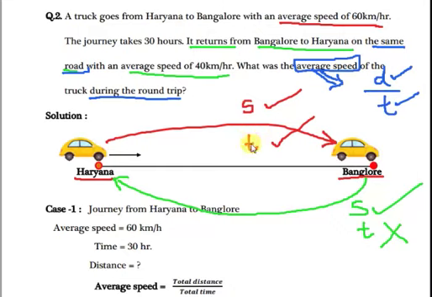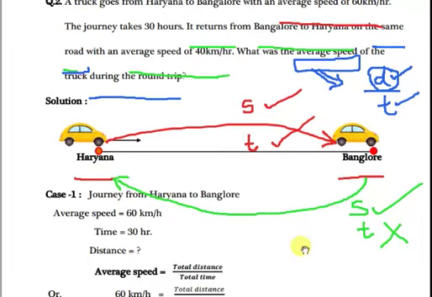Distance, how to get? You know, the distance from Haryana to Bangalore, what will be the distance? The same distance will be from Bangalore to Haryana. This will be the same because in the question it is also given on the same road, so the distance will be the same. From the first case, Haryana to Bangalore, speed and time is given.